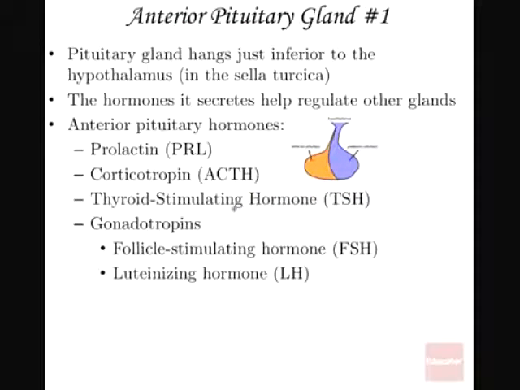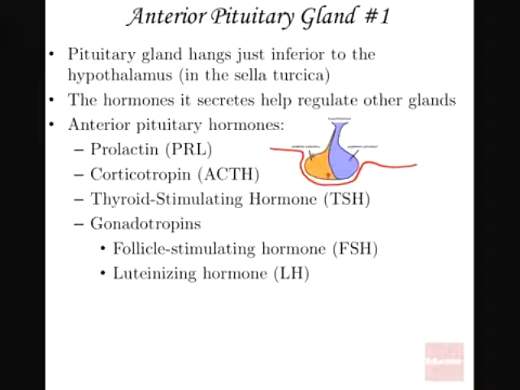Secondly, members, we can look at the anterior pituitary gland. This one produces a number of hormones, and it is also in the center of the brain. It produces prolactin, PRL. Prolactin means milk, and this one is very important. When a woman is going to produce milk, the milk must be in the breasts to be used for suckling the baby. That is initiated by a hormone known as prolactin. From where? The pituitary gland.